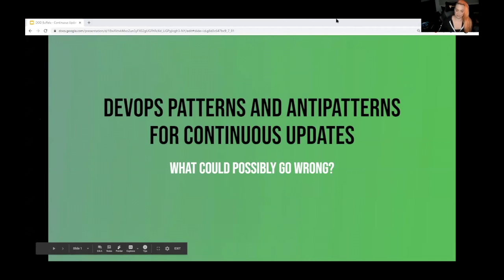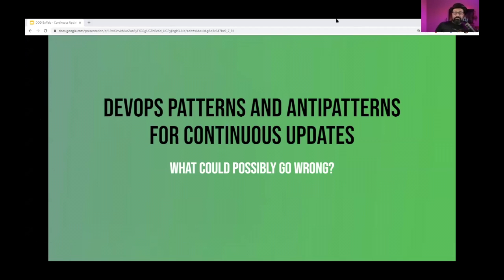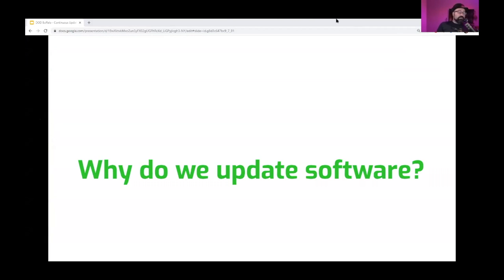Yep. All right. We're going to talk about DevOps patterns and anti-patterns for continuous updates. And we're going to talk a lot about what could possibly go wrong if you want to update your software. I mean, how hard can it be? Before we start, let's understand why we update software in the first place.